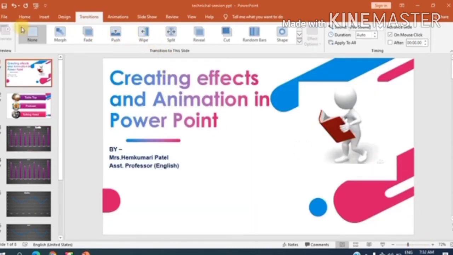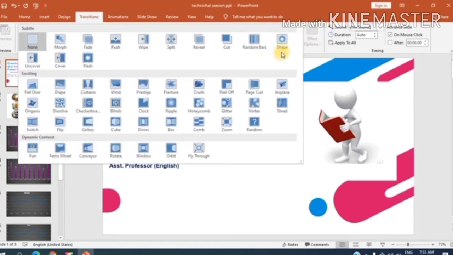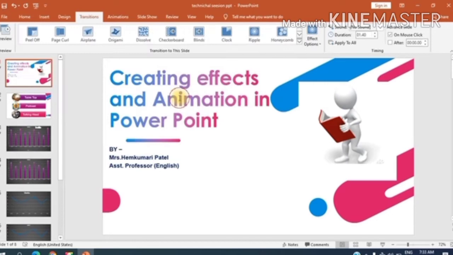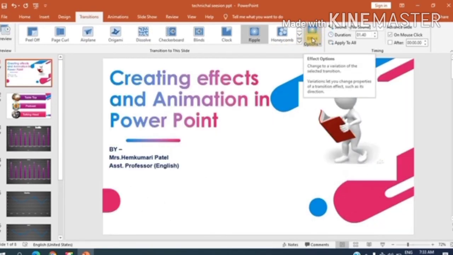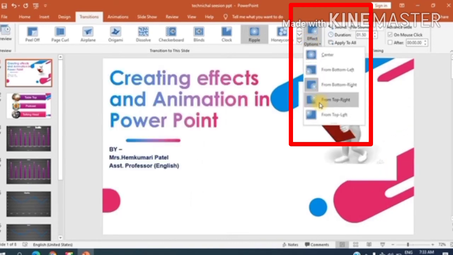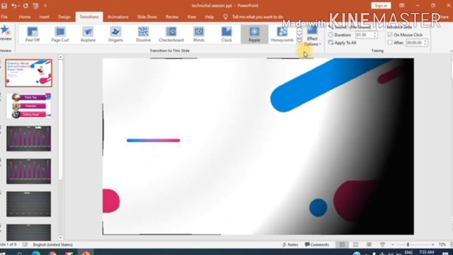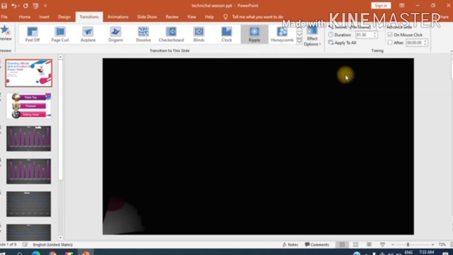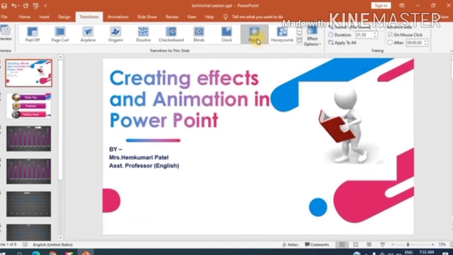See friends, since I haven't clicked on any of the transition effects, it is showing none at present, and this effect options button is deactivated. But as soon as I click on any of these transition effects, effect options is automatically activated, and we get lots of variations. Under one transition only we get lots and lots of variations, you can see here.